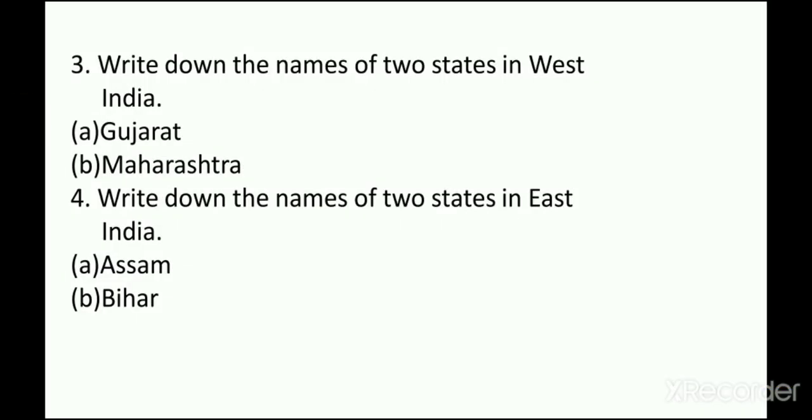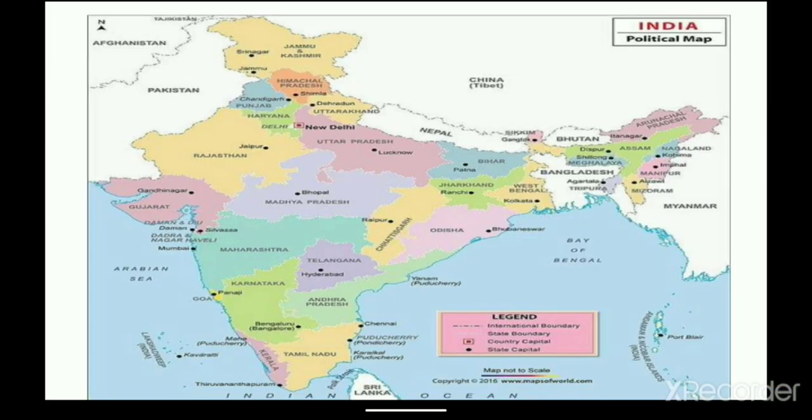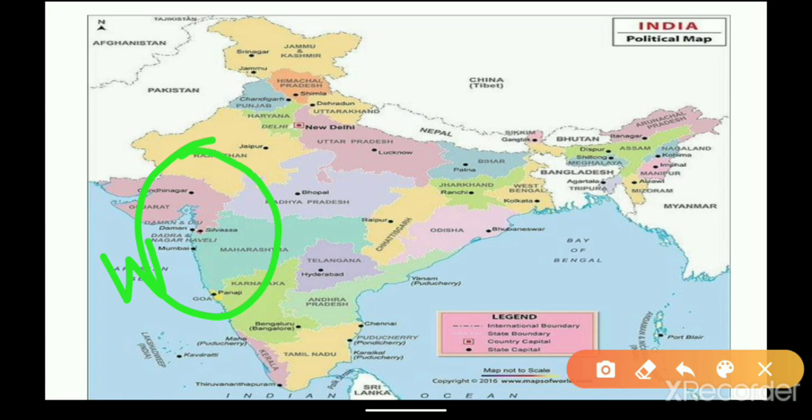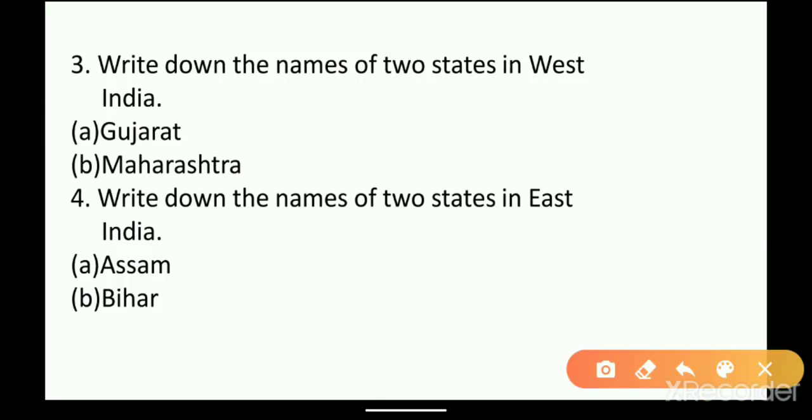Next. Write down the names of two states in West India. You have to write two states that lie towards the west of India. So on the map, which side is west? The left side is west. Here you can find many states. From this you have to write the names of two states which lie towards west. We have written here Gujarat, Maharashtra. You can write any two states' names.